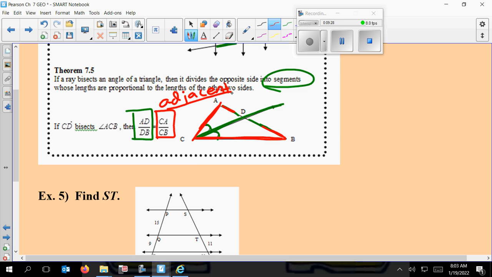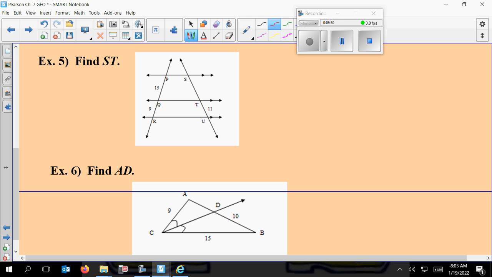Okay. We're going to go here now to example 5 and find ST. So remember, if these lines are parallel, this segment and this segment, I could set up a proportion, and I could take the other 2 segments that are opposite it. Now I'll call this one X. That's ST. And I'll put that one over 11. We did that with a triangle, and this is kind of a triangle looking thing. It's just that they're transversals.